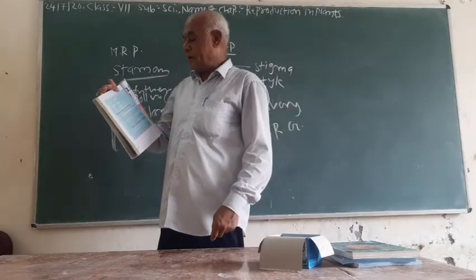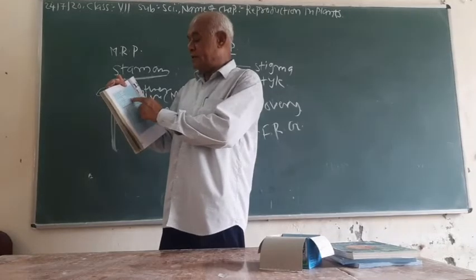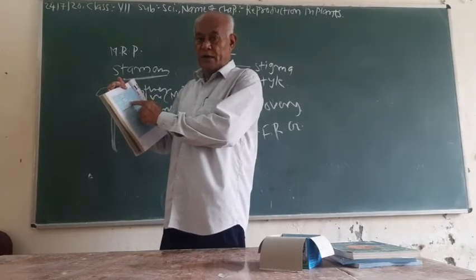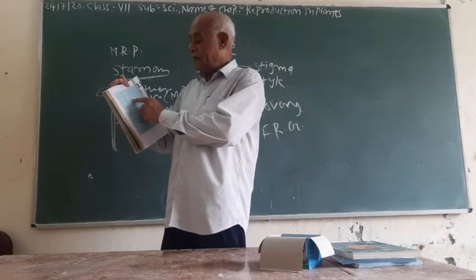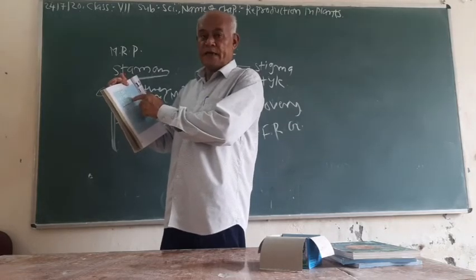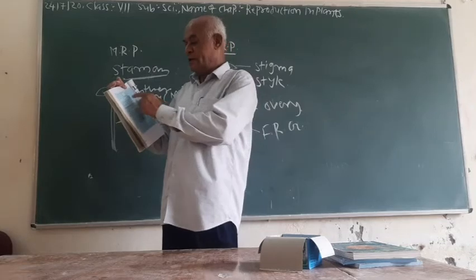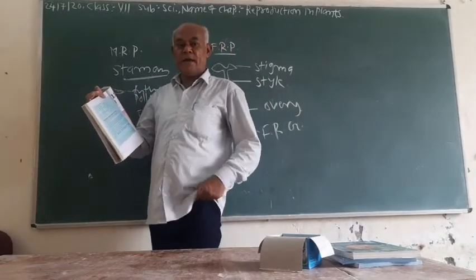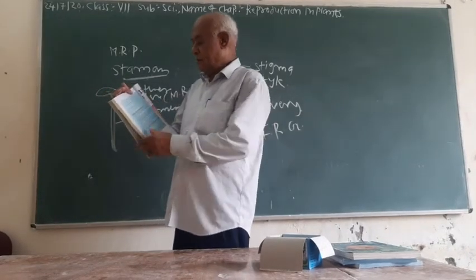The correct answer to this question is leaves. We know that Bryophyllum can reproduce by its leaf by the process of vegetative propagation. That is a type of asexual reproduction.